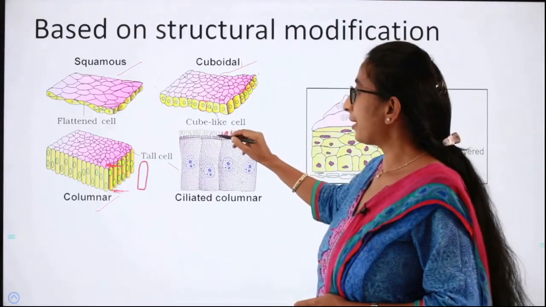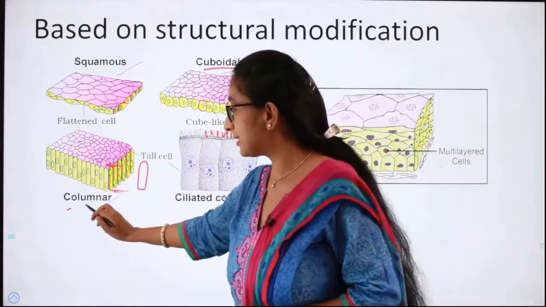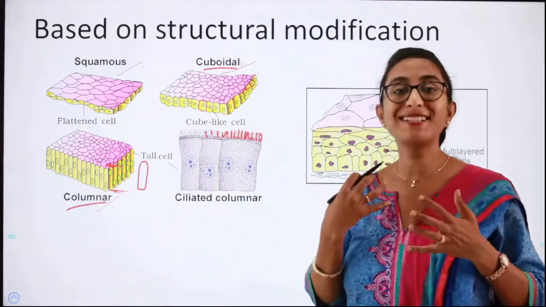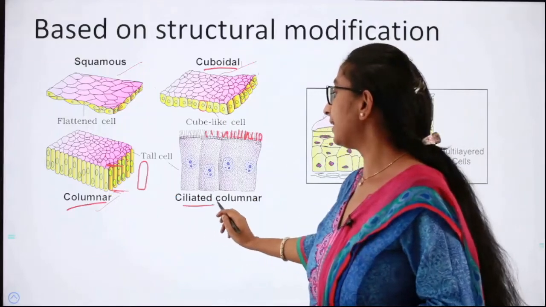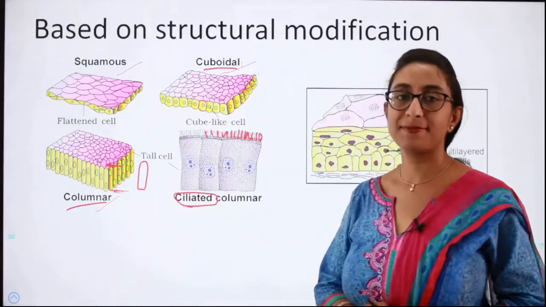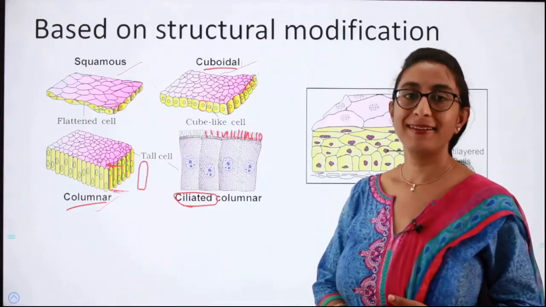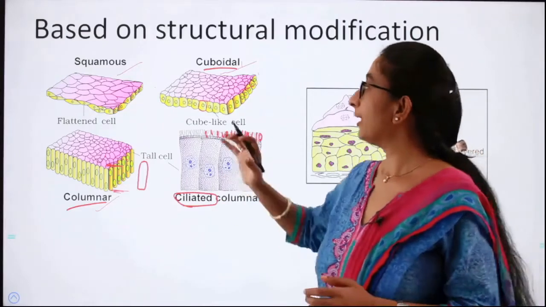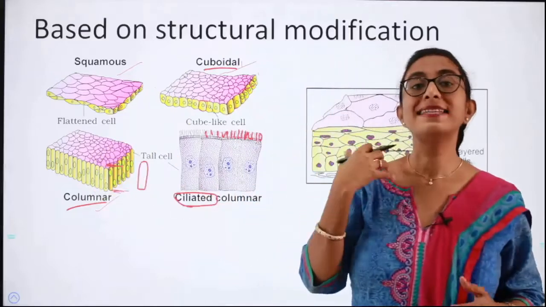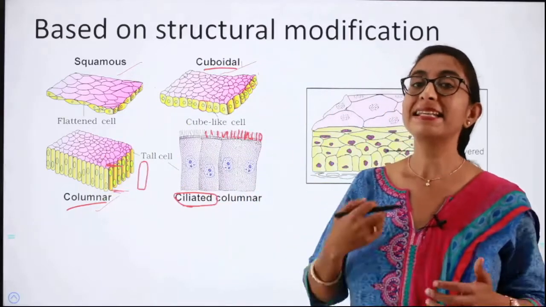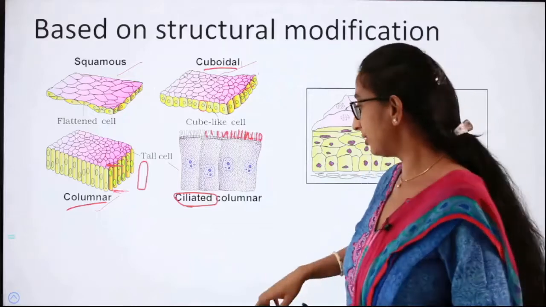So when either the cuboidal cells or the columnar cells have the presence of cilia on their surface, then we call them ciliated epithelial cells or ciliated epithelium. Did you understand? Fine, we shall discuss each of this in detail.